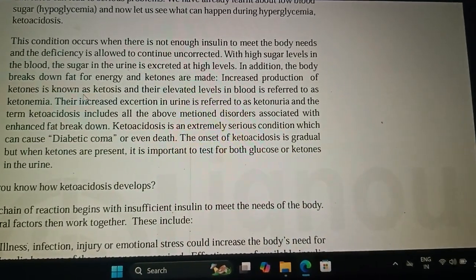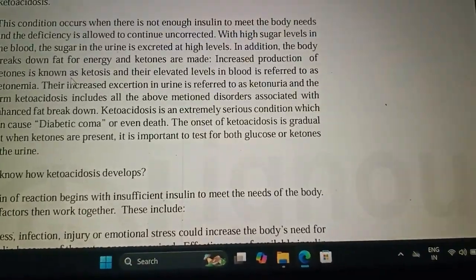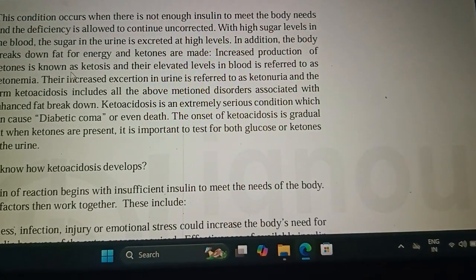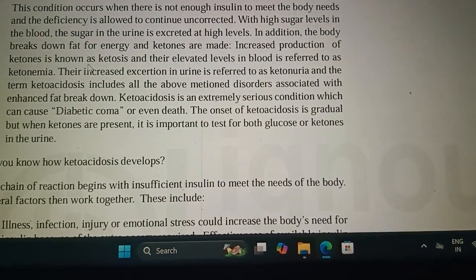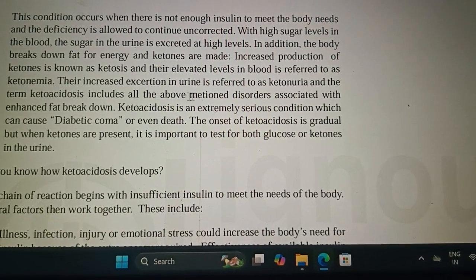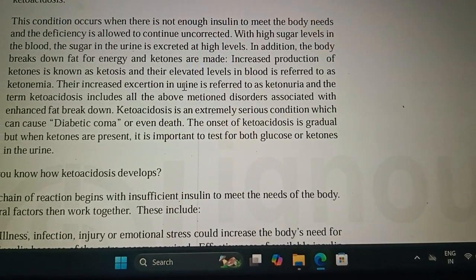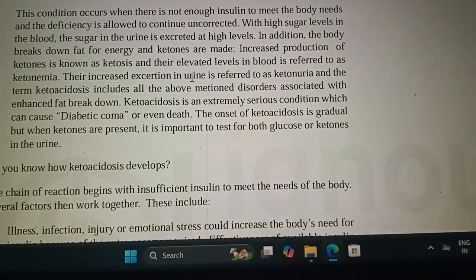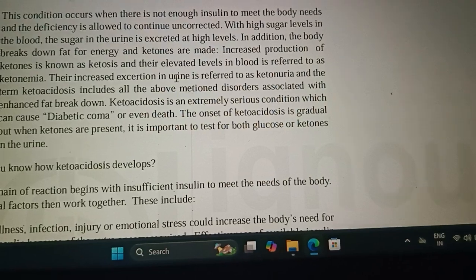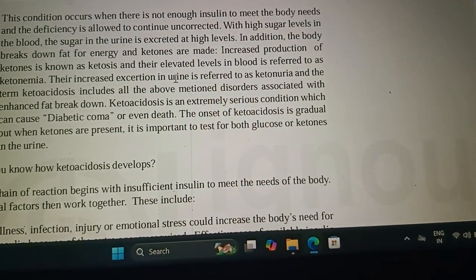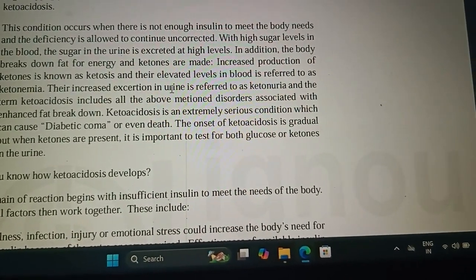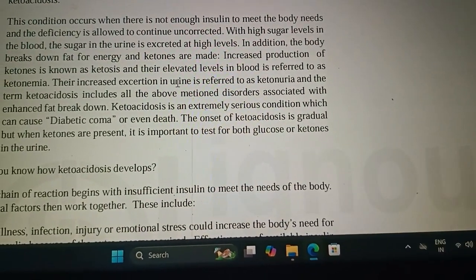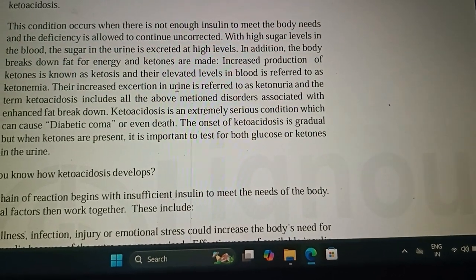Increased production of ketones results in ketosis. Elevated levels in the blood, that is ketonemia, and increased excretion in urine is ketonuria. If these three conditions are seen in a patient, it means the patient has ketoacidosis. Ketoacidosis is an extremely serious condition. It results in diabetic coma if not treated, and even death.